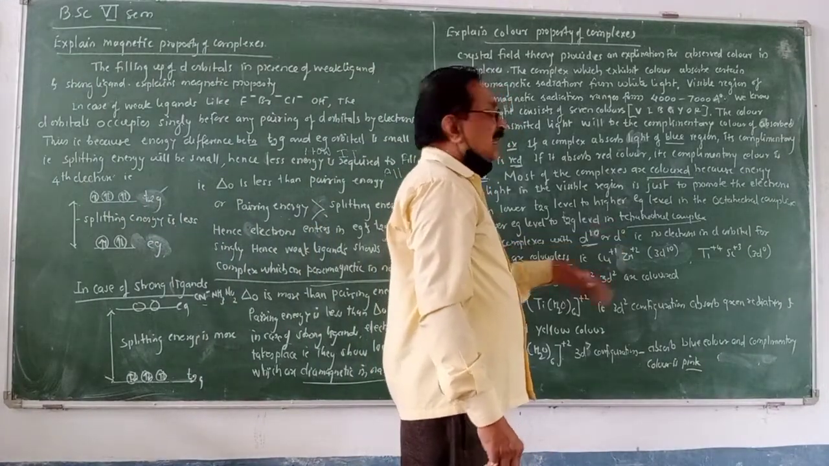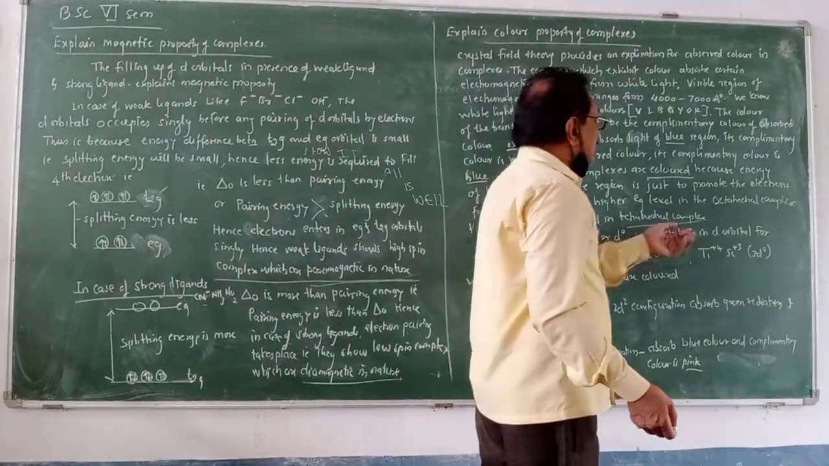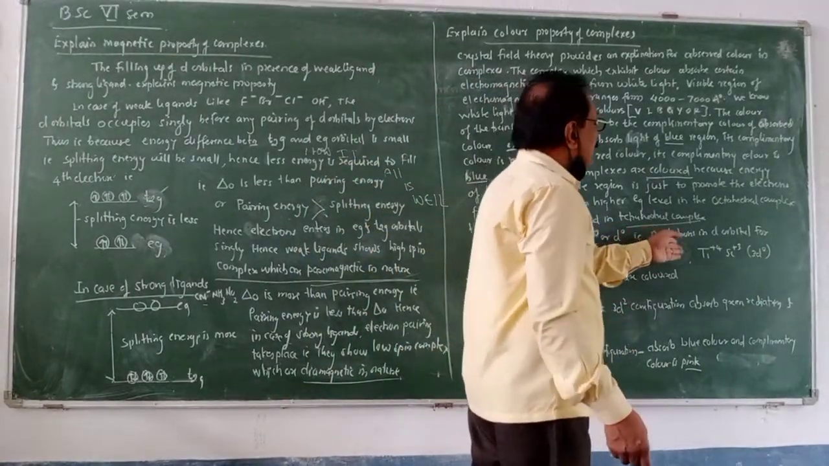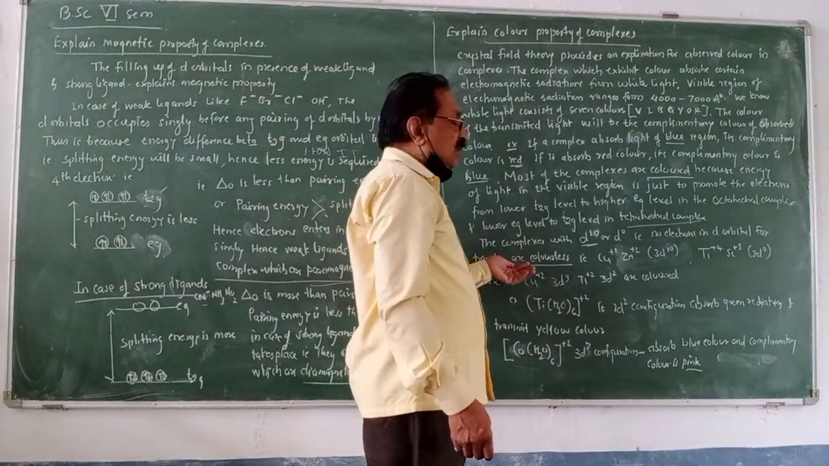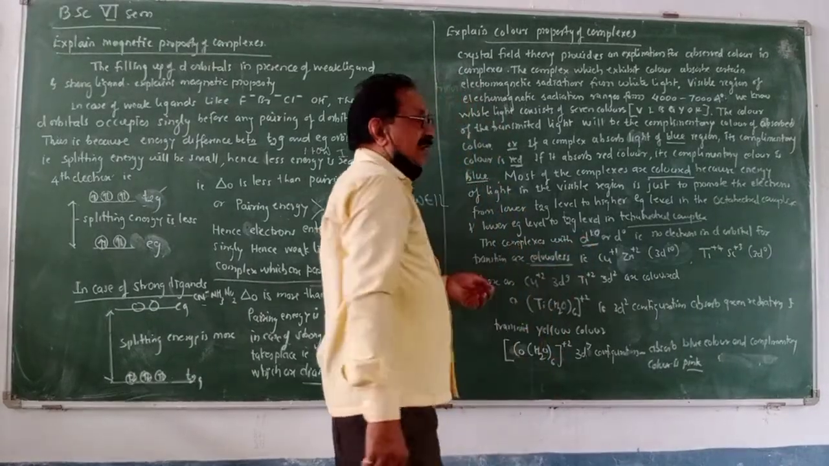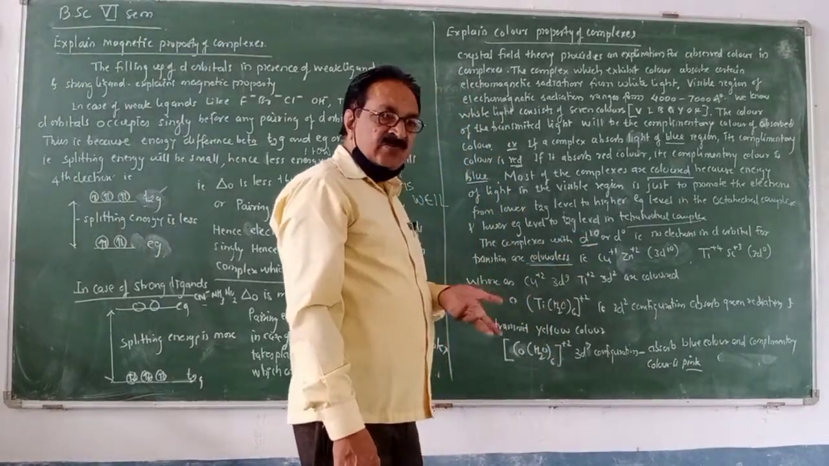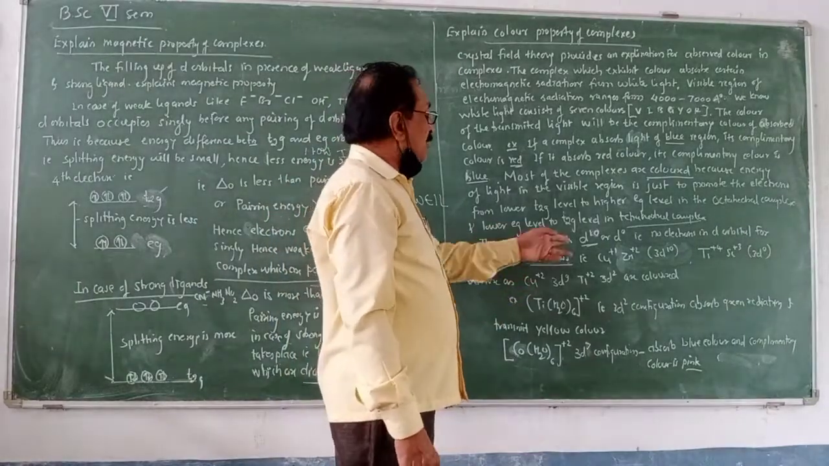When d0 means there are no electrons in the d orbital, no transition takes place. If the number of electrons is 0 in the d orbital, there is no electron for the transition. Therefore, such complexes are colorless. That means d0 and d10 complexes are colorless.